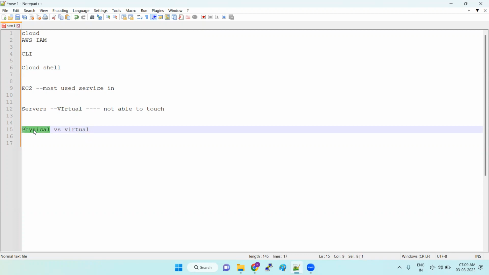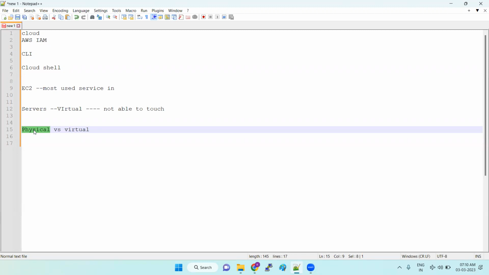So physical means, when you join any organization and work on a project, they allocate a system for you. Your seat is, you need to go to a particular block, A block, the 34th wing, the D block, and take it from there.